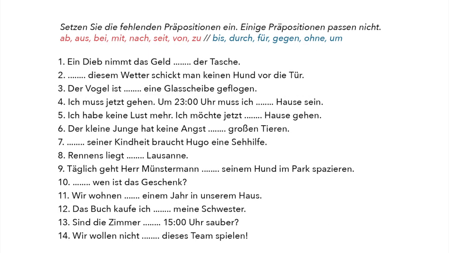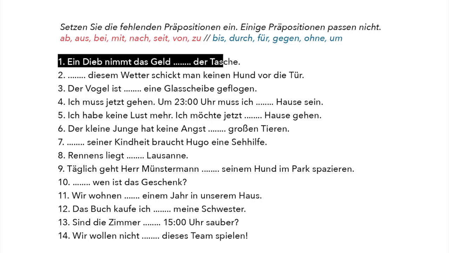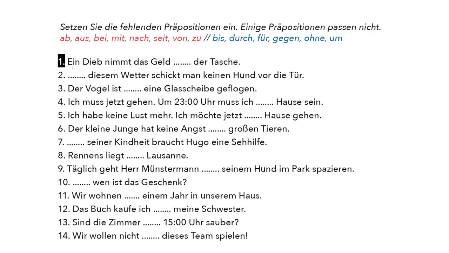Here we find ourselves again with prepositions and with exercises including isolated sentences. However, in this exercise, you will have to choose. Do I need a dative preposition or do I need an accusative preposition? Now this will be a little bit trickier, but as you already know the accusative prepositions, and as you already have next to you the dative prepositions, and as you can understand these simple German sentences, this exercise will be very easy for you. For example, the number 1.